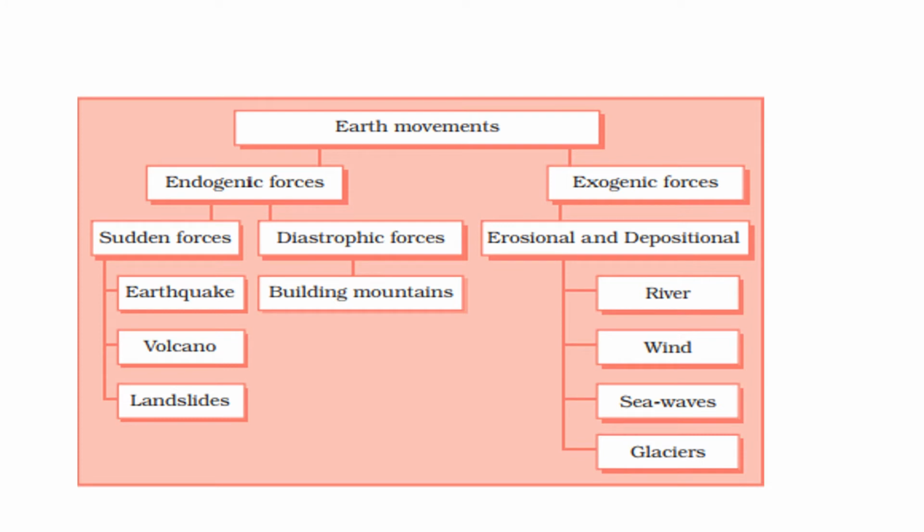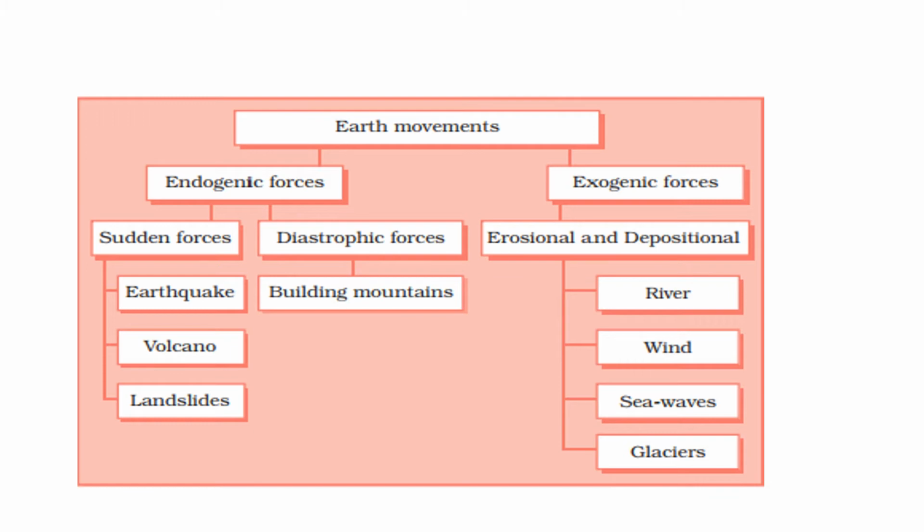Endogenic forces are the internal forces. Exogenic forces are external forces. The pressure of endogenic forces originates inside the earth. The ultimate source of energy behind the forces that drive endogenic movement is the earth's internal heat. These are of two types: one is the sudden forces, another one is the diastrophic forces.